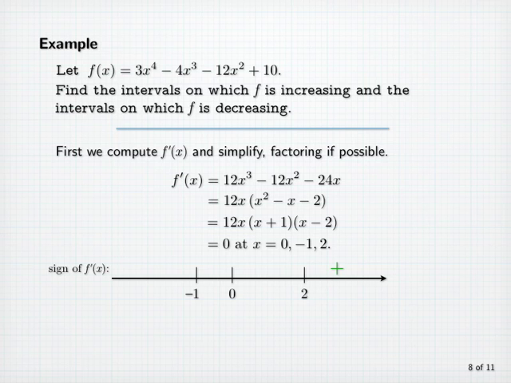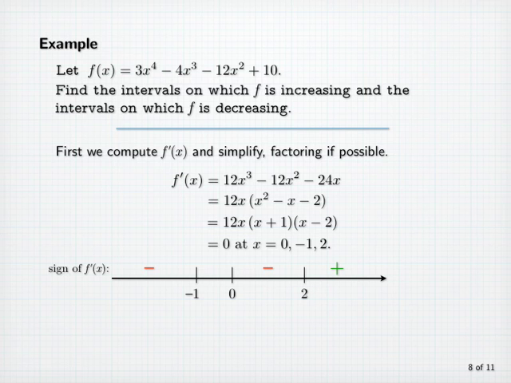Now let's look at large negative x. If x is less than minus 1, then it's easy to see that all three factors of f prime are negative, and so on the interval from minus infinity up to minus 1, f prime of x is negative. Now, between 0 and 2, we can use a test point of x equals 1 and conclude that f prime of x is negative between 0 and 2, and then we'll note that between minus 1 and 0, x is